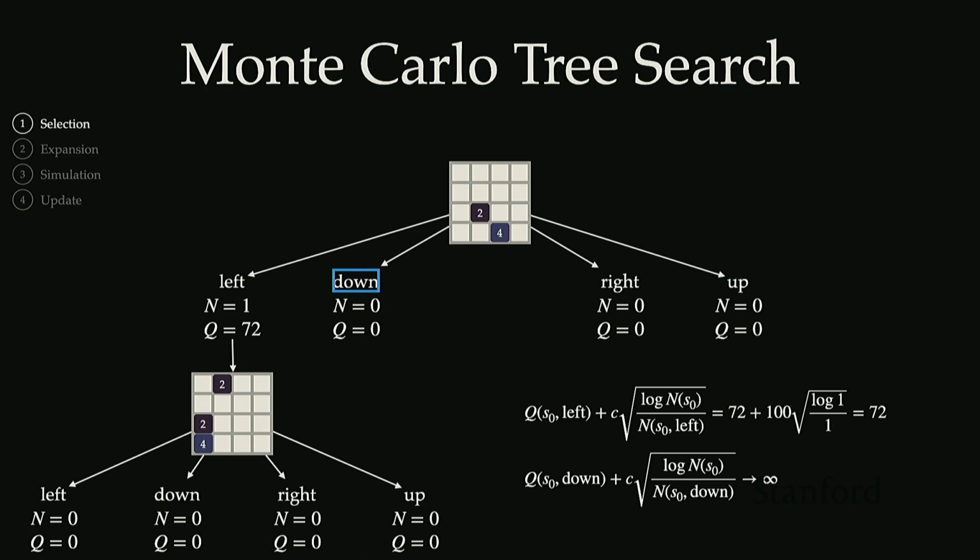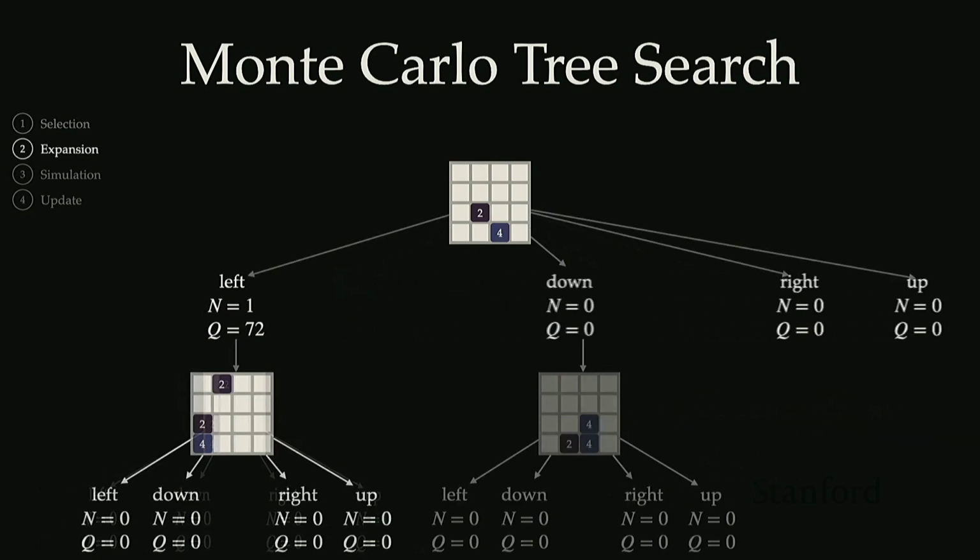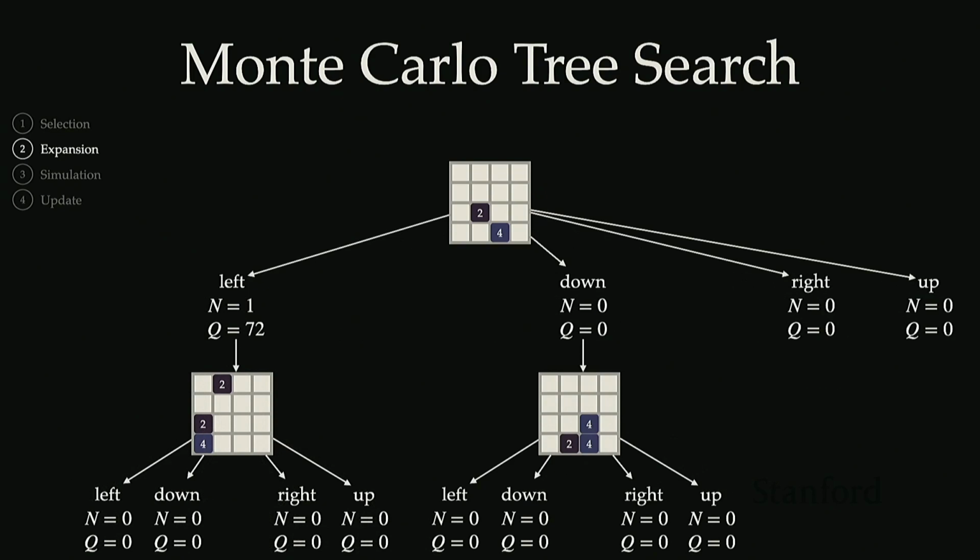So we select down. We're now going to expand on the down action. And so we sample a state transition. You can see we slid the tiles down. A new 2 or a 4 appeared somewhere on the board. And so that concludes our expansion step.